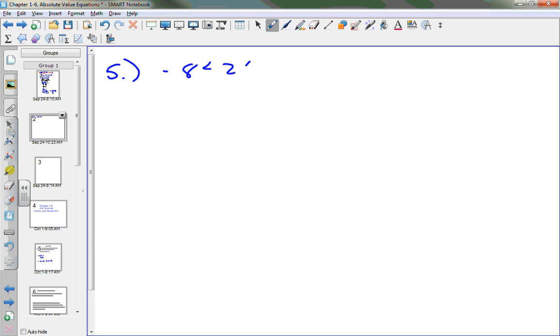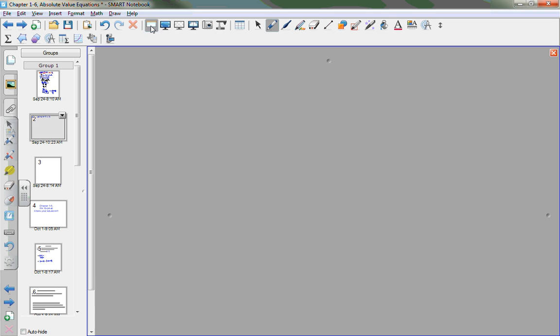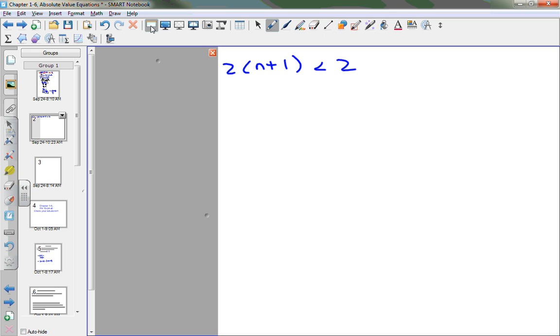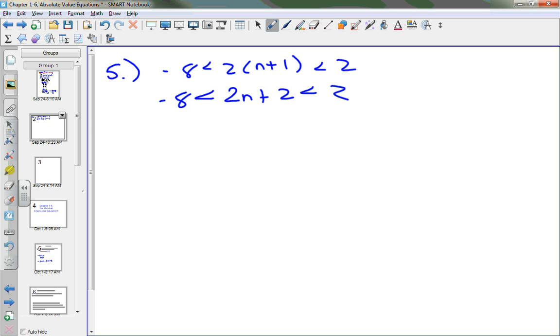-8 is less than 2 times n plus 1, which is less than 2. Now, what do you notice here? What type of inequality is this? It's an and compound inequality, meaning I have 2 inequalities in one. So if I were to cover up this inequality symbol, what would you do? You distribute. So this would be 2n plus 2 is less than 2. We'll just drop down to -8.